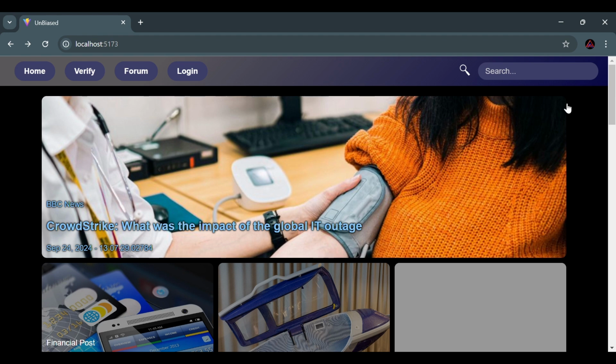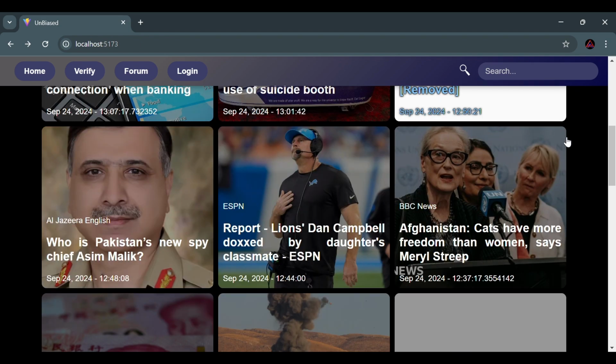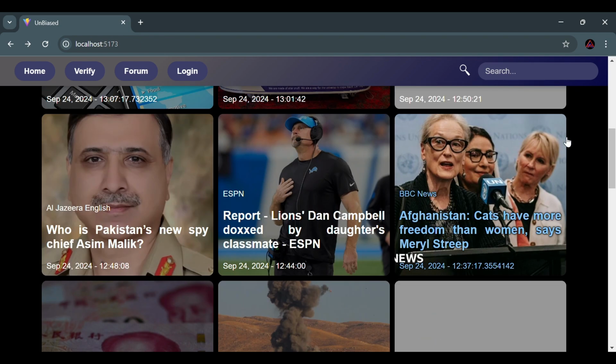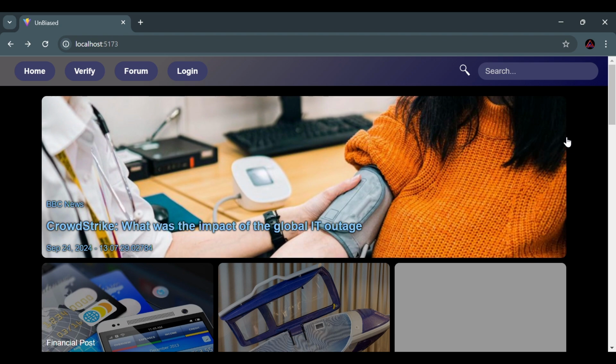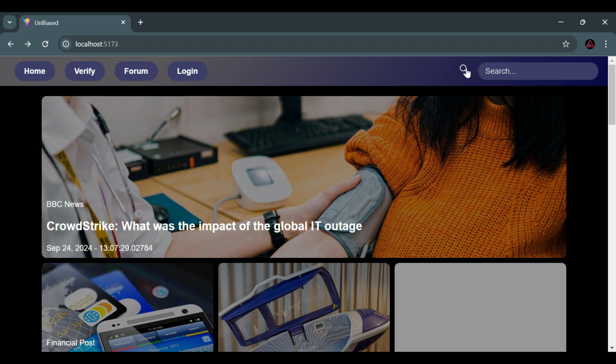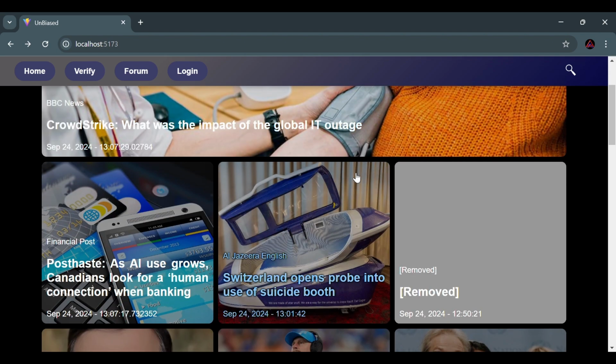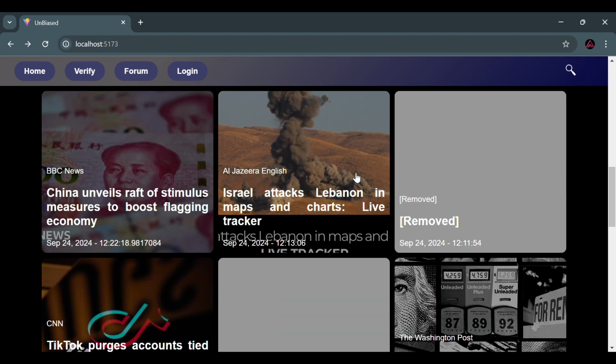Our news site is collecting all the news from lots of sources and putting them all together here. As you can see, this is our home page, and as we go through the news, we can verify it, and we can check the rumors, like a chat board. We have a forum to talk about stuff, and obviously there is a search bar.